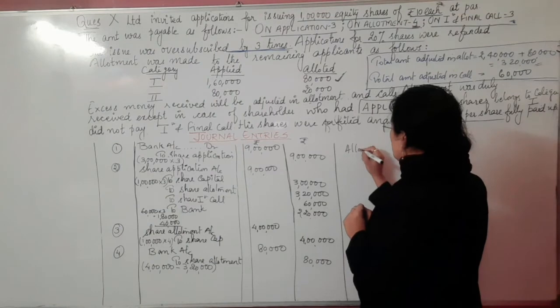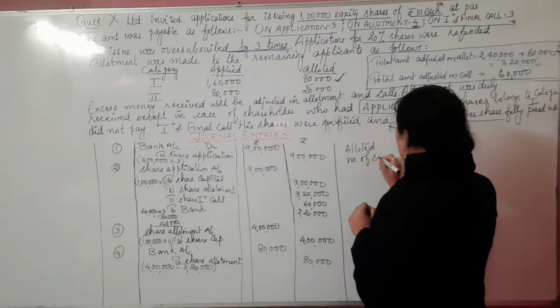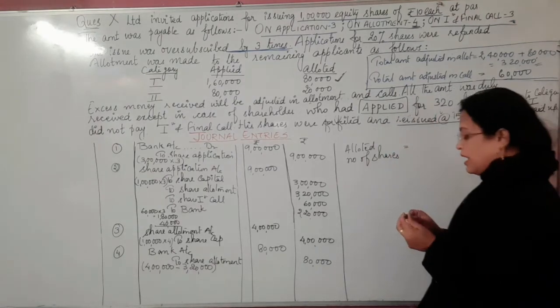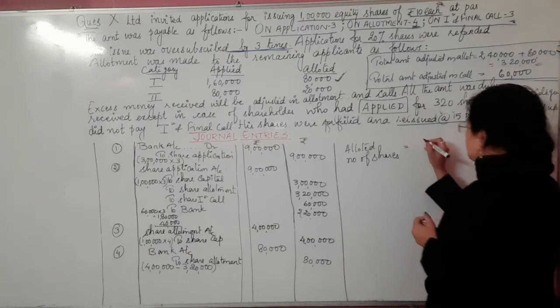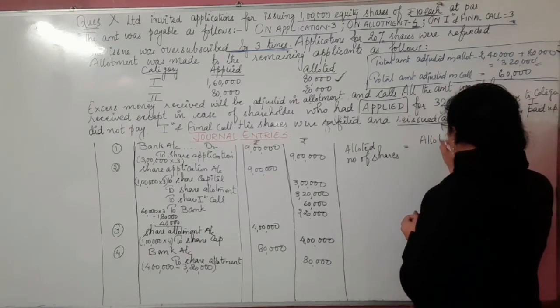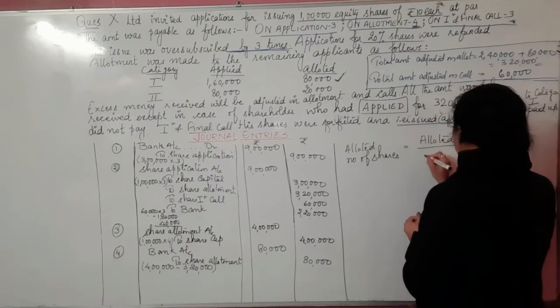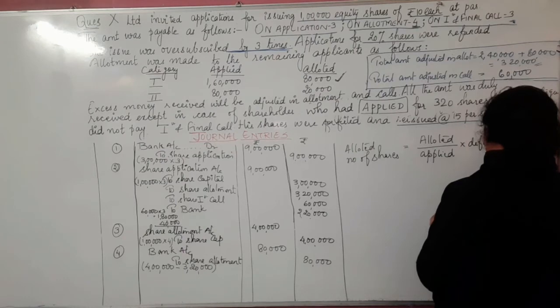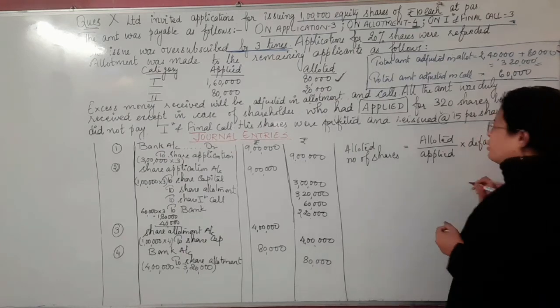So I'll write down here: allotted number of shares I have to calculate. For this purpose I will use one small formula, and that is allotted upon applied into defaulter shares.